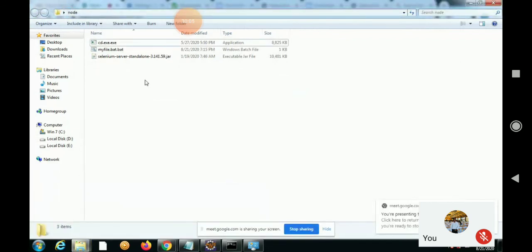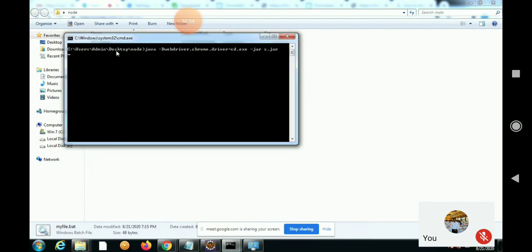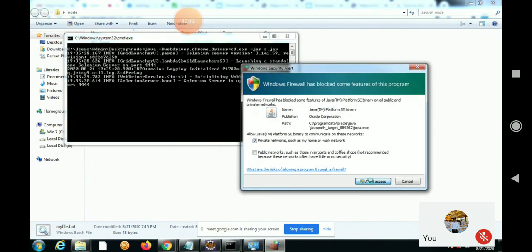Yes, sir. Now I'm able to see the extension. So I'll remove one exe. See, now this also is dot jar. Only one bad you make. Rename it to dot jar. Now you double click on my file dot bat. See here, guys, now it is working. Click on allow access.